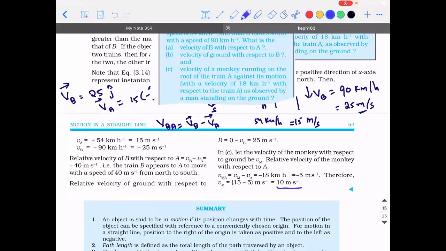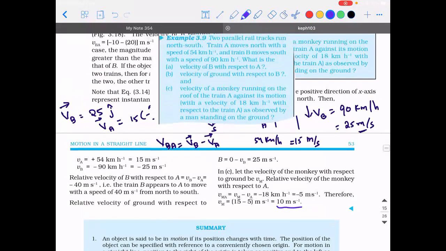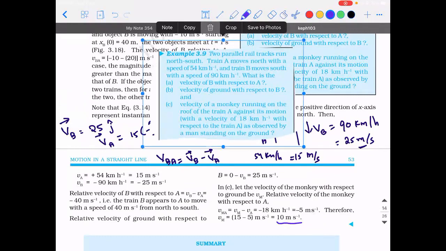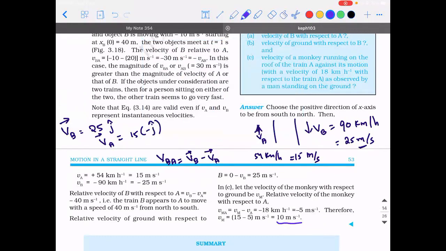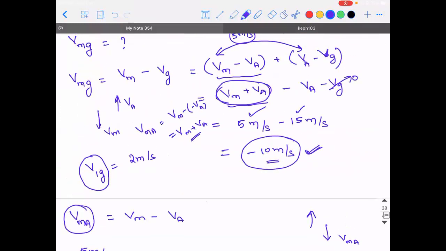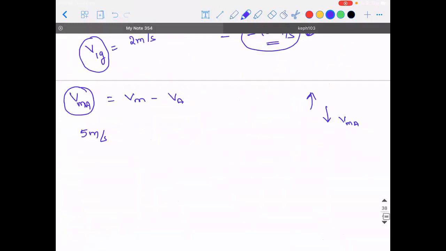Can someone read which direction is taken as positive in the problem? Choose the positive direction of x-axis to be from south to north. So upward is taken as positive. Then the answer should have been plus only. Then I did some mistake. Wait, let me correct it. Sorry, I did a mistake somewhere.